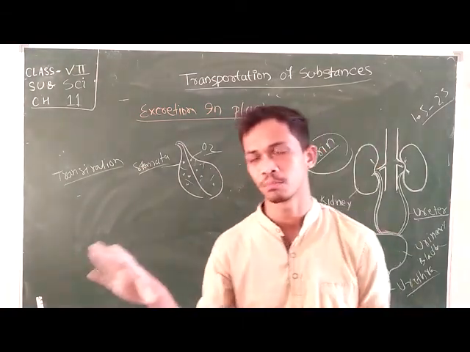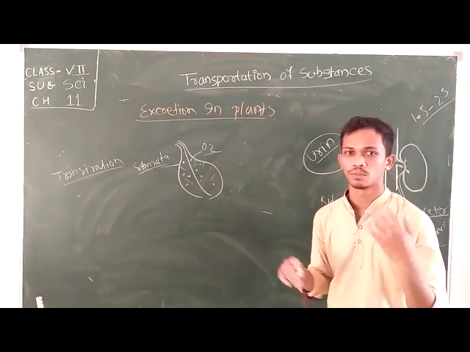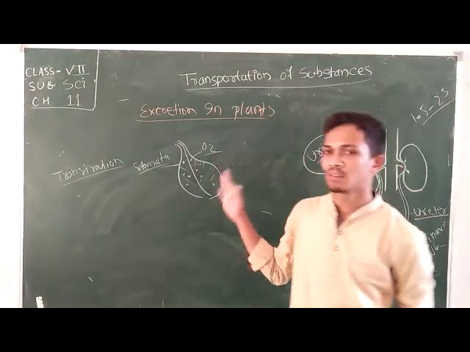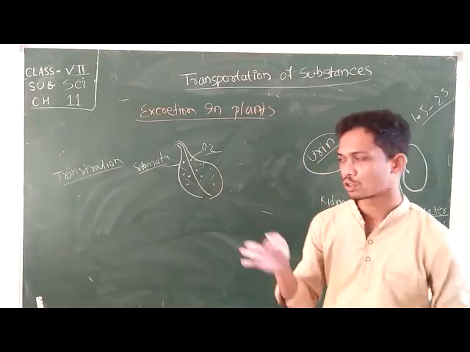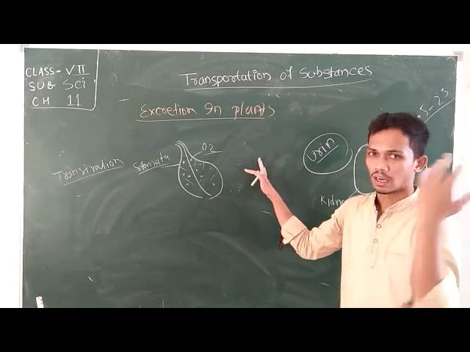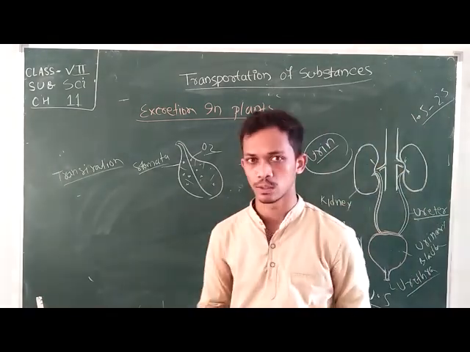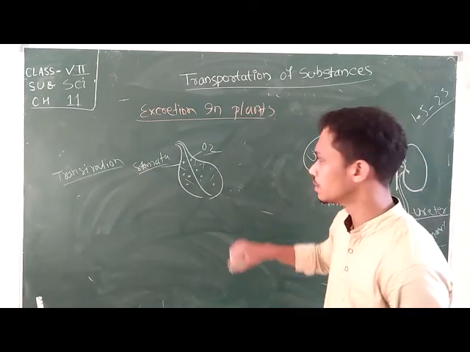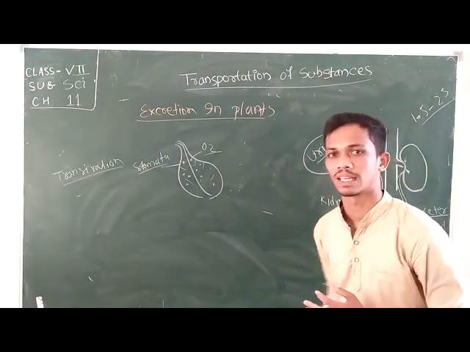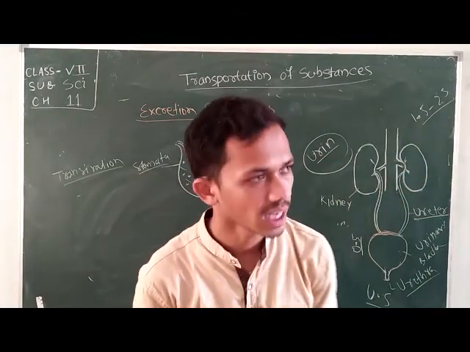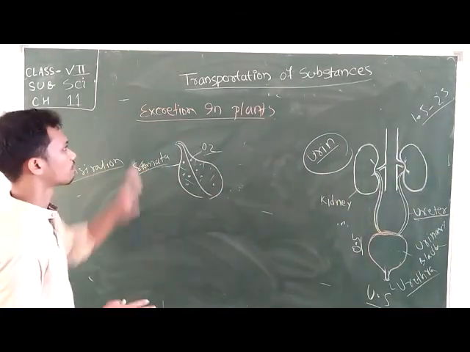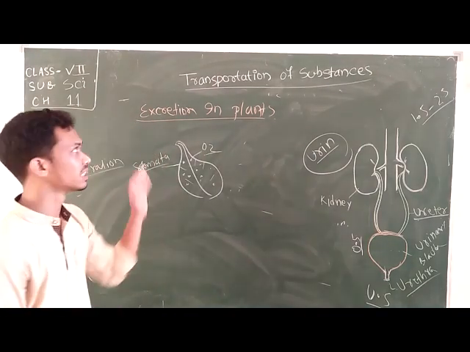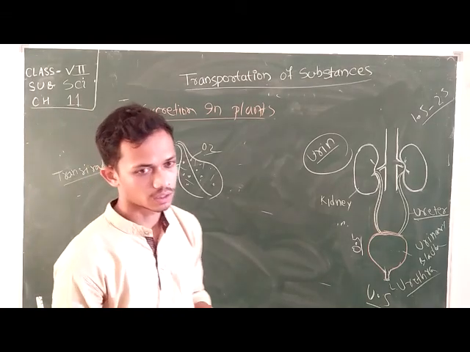And after that, some other excretory or waste products of the plant are stored inside the surface or various portions of the plant, that may be the bark of the tree, or that may be stored inside the leaf of the tree, and some plants store the waste product in their fruit also. Okay, so in some plants a bitter taste of the fruit is found to be due to the presence of waste material inside the fruit. Okay, so in this way the excretion of the plant takes place, and here we conclude chapter number 11, that is transportation of substances. Okay.